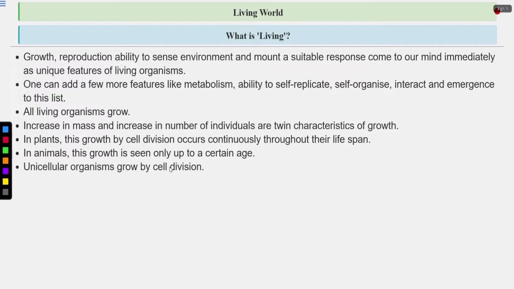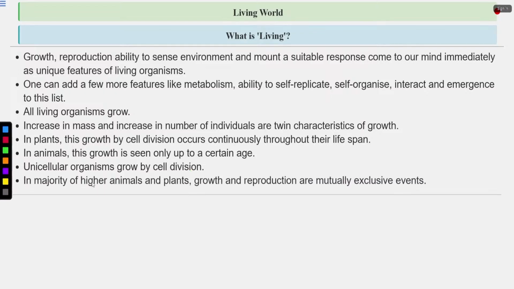Now, unicellular organisms grow by cell division. Unicellular organisms such as prokaryotes, such as bacteria, grow by cell division. So they grow by different modes of asexual reproduction, such as binary fission, then fragmentation. In the majority of higher animals and plants, growth and reproduction are mutually exclusive events. By reproduction, they increase their number, which is considered as growth. So growth and reproduction are mutually exclusive events.